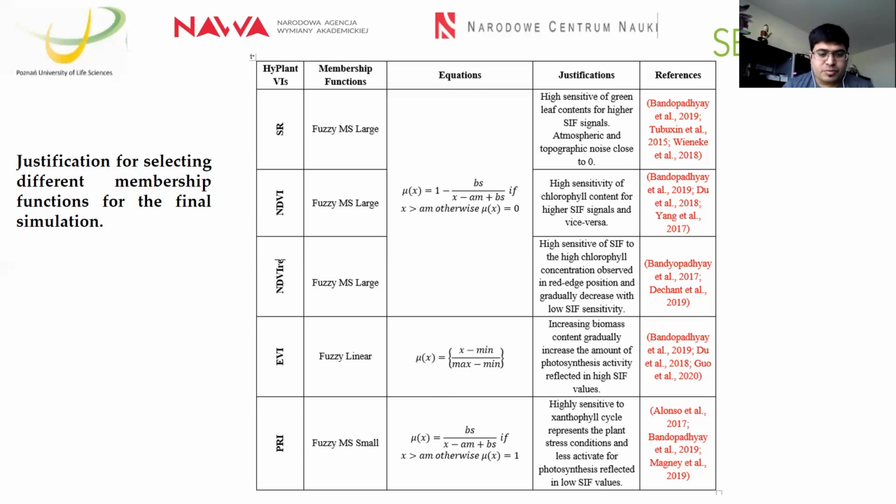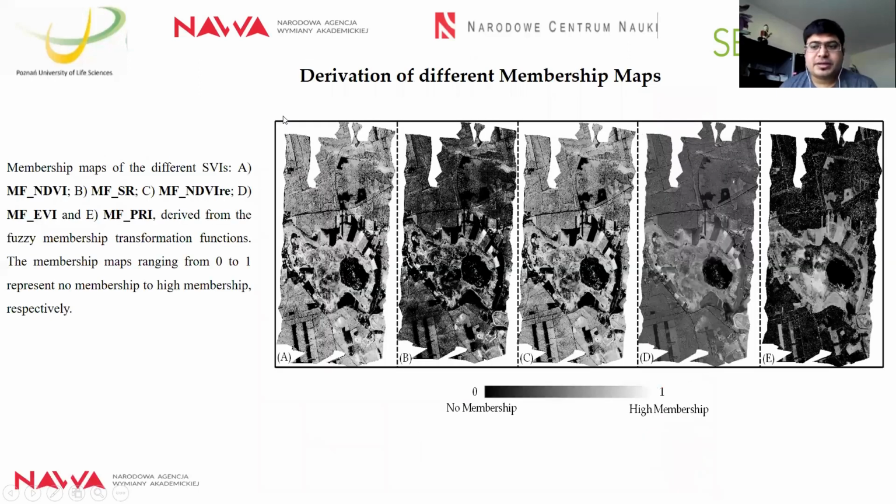And for PRI, we used the MS small function, because, as I mentioned previously, the relationship between SIF and PRI is negative in our study area. Its high sensitivity to the xanthophyll cycle represents plant stress conditions and less active photosynthesis, reflected in lower SIF values. So this is the justification, and this is the end product of the membership maps.